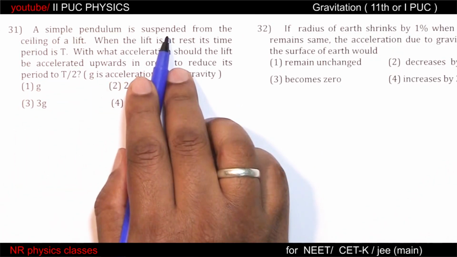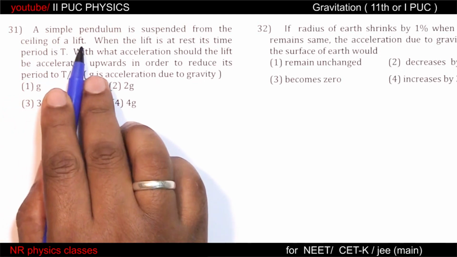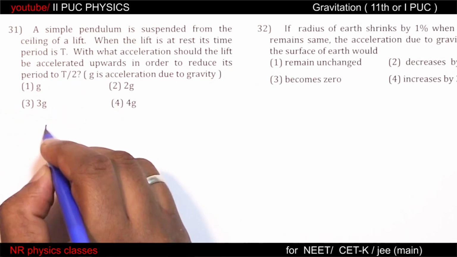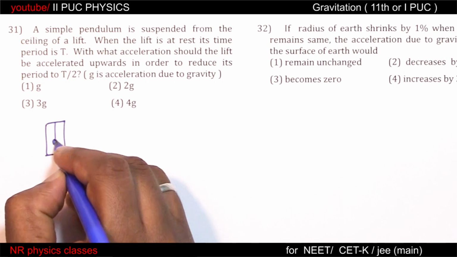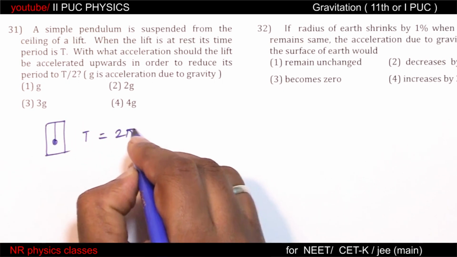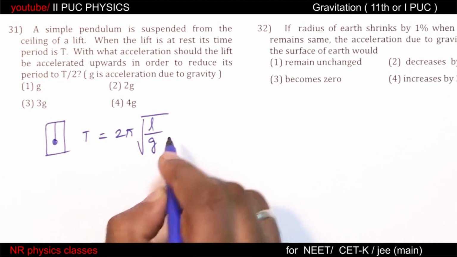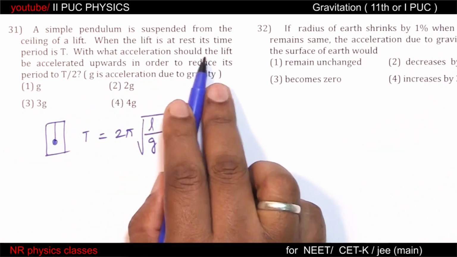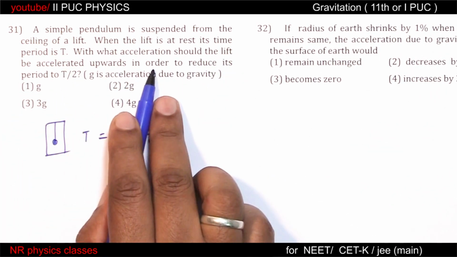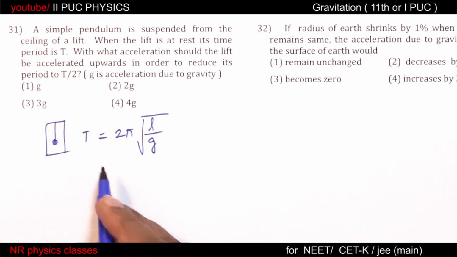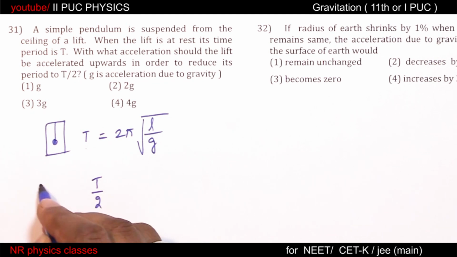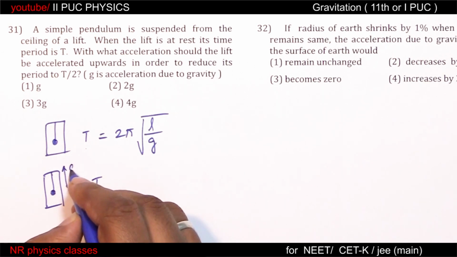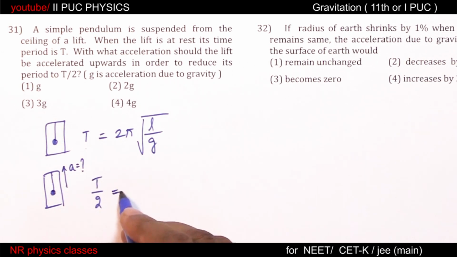A simple pendulum is suspended from the ceiling of a lift, an elevator. When the lift is at rest, its time period is T. Means when the elevator is at rest, this is the pendulum. Time period is given by 2 pi root L by g, where g is acceleration due to gravity. With what acceleration should the lift be accelerated upwards in order to reduce its period to T by 2? So this should become T by 2. What should be the upward acceleration?